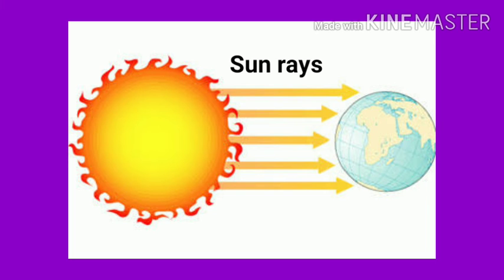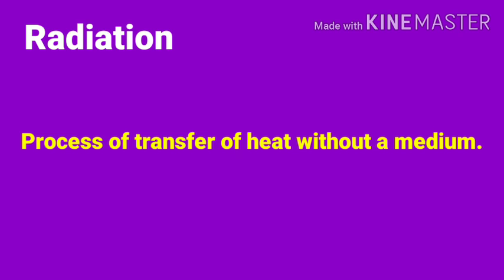Here the heat reaches the surface of the earth without a medium, right? There is no medium to carry or transfer the heat. Such a process is called radiation. The transfer of heat without a medium. The process of transfer of heat without a medium is called radiation. You understood, right? Now I will show you another experiment to prove radiation, my dear.